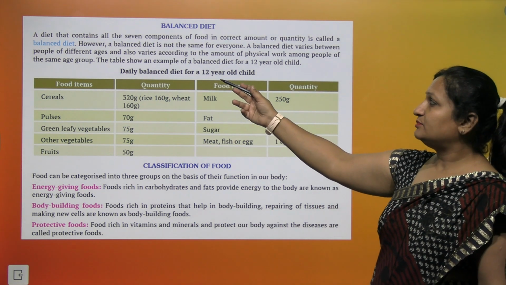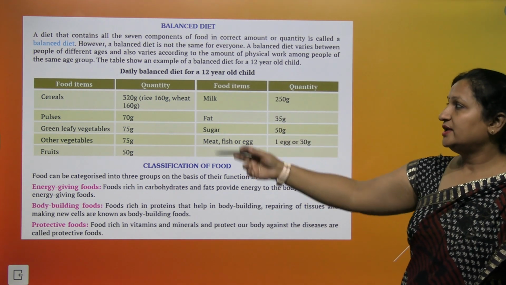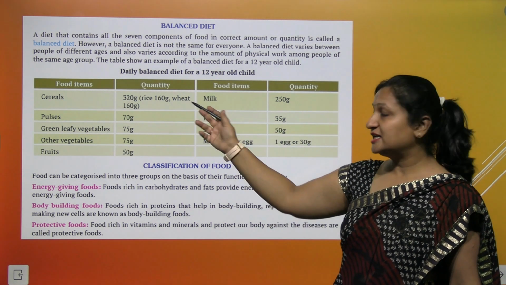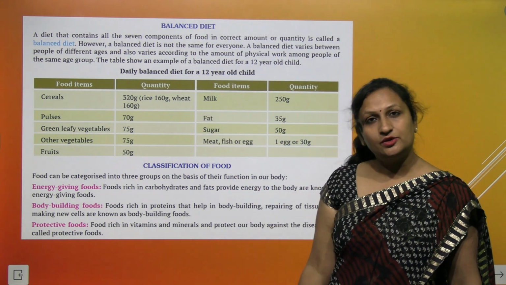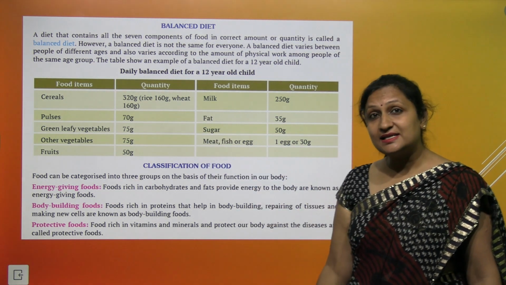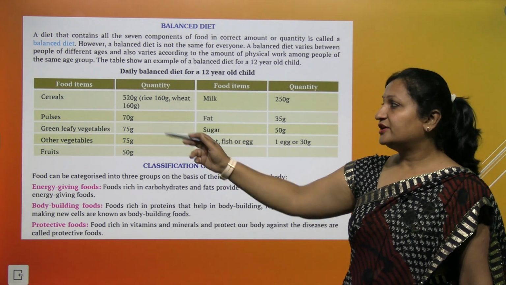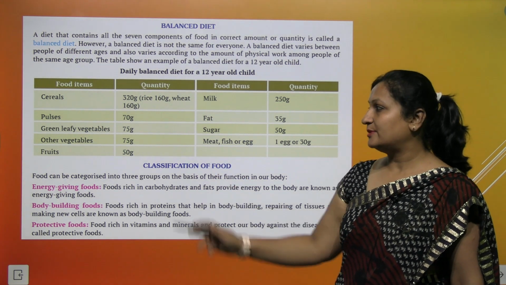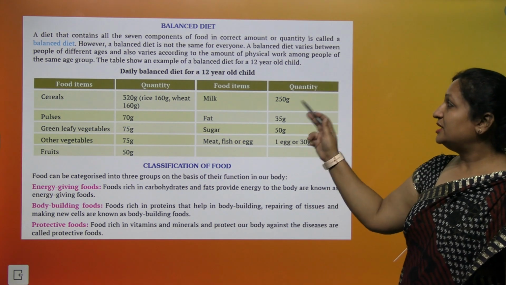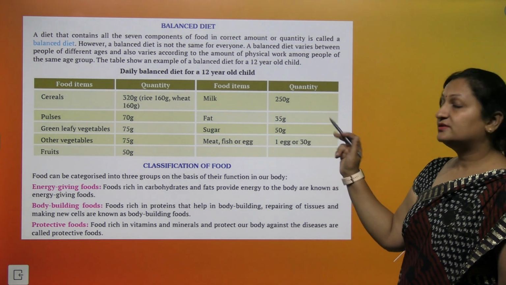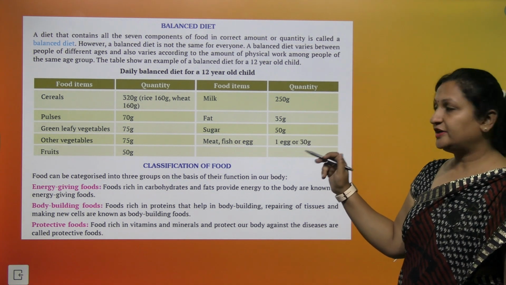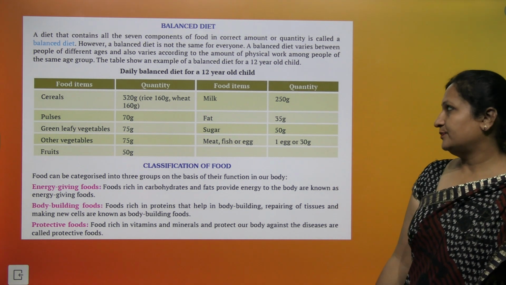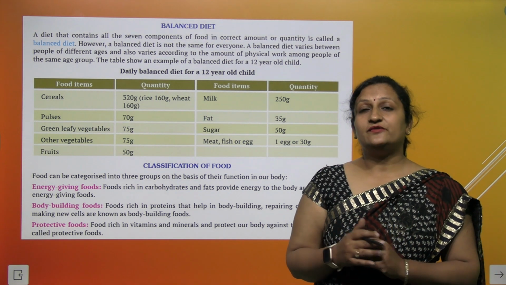If you see the daily balanced diet for a 12-year-old child, it includes cereals, which should be around 320 gram. It can have rice 160 gram as well as wheat 160 gram. They can have pulses 70 gram, green leafy vegetables 75 gram, other vegetables 75 gram, fruits 50 gram, milk 250 gram, fats 35 gram, sugar 50 gram, meat, fish or egg, 1 egg or 30 gram. So this is the diet for a 12-year-old child.